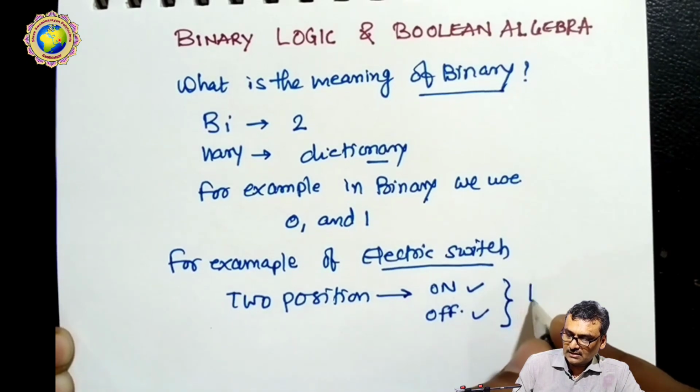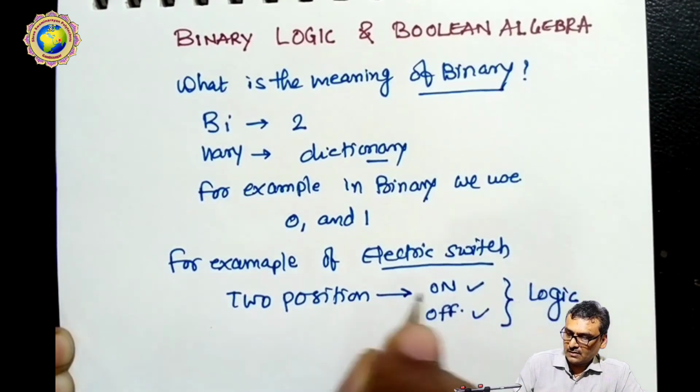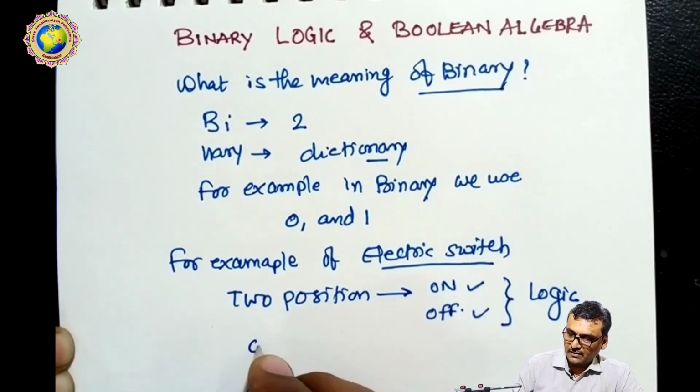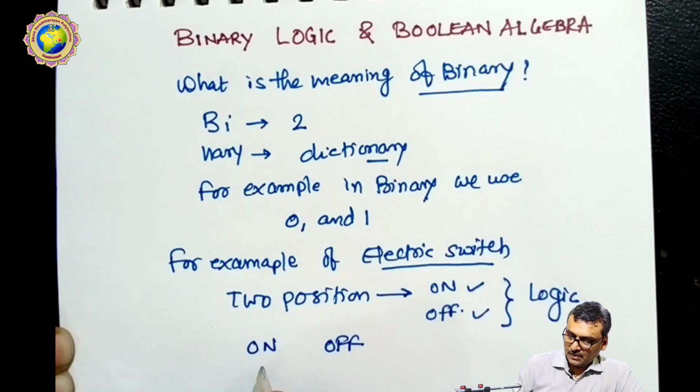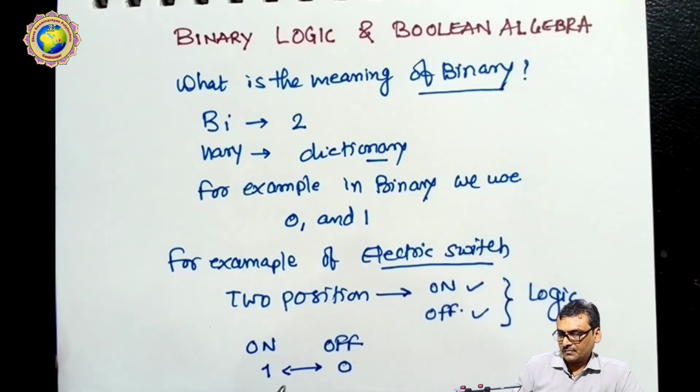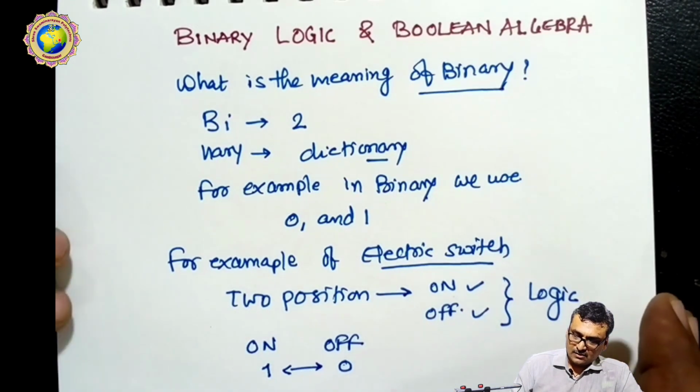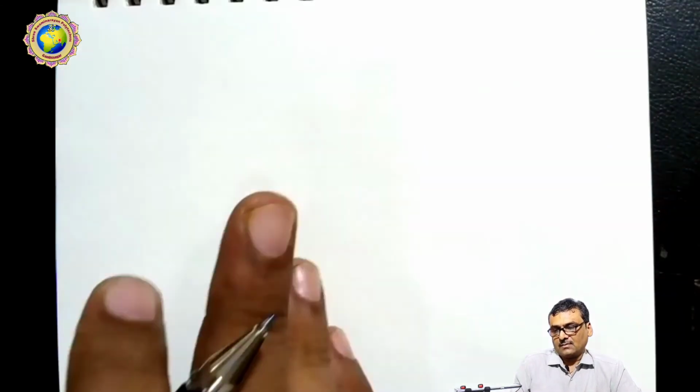These two conditions, on and off, are given in terms of logic. We define on as one logic and off as the second logic, maybe 1 and 0, which will be converted into binary numbers. So this is the main purpose of binary logic, to understand the logic system.